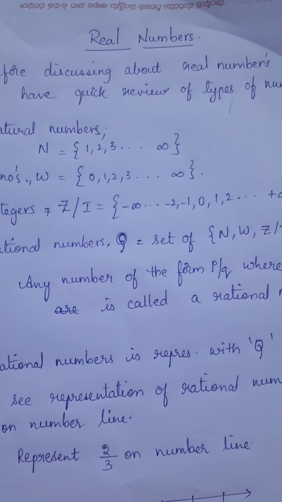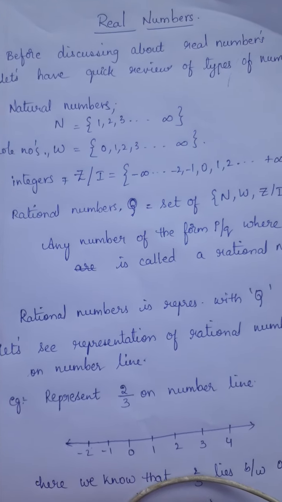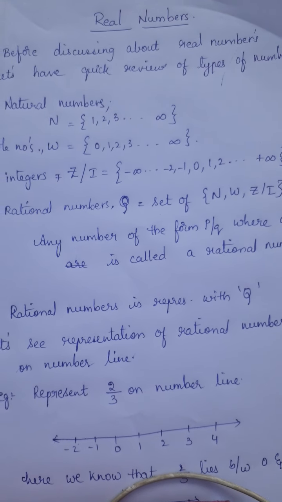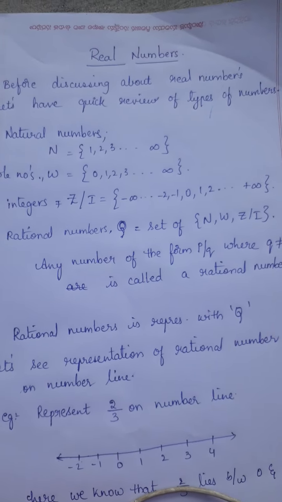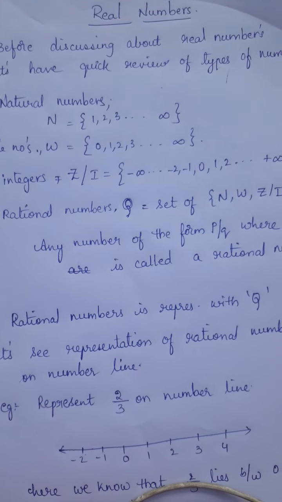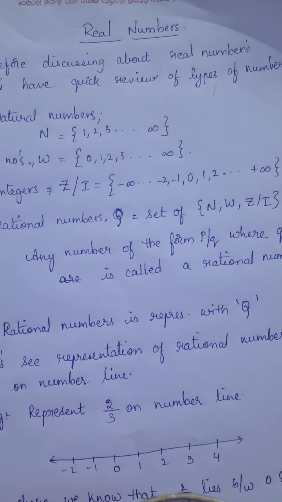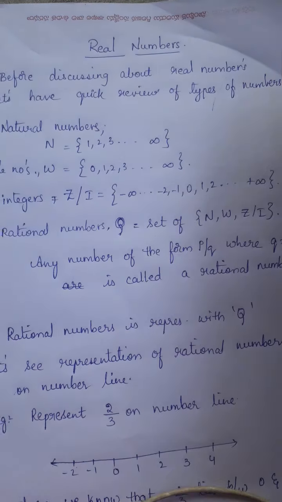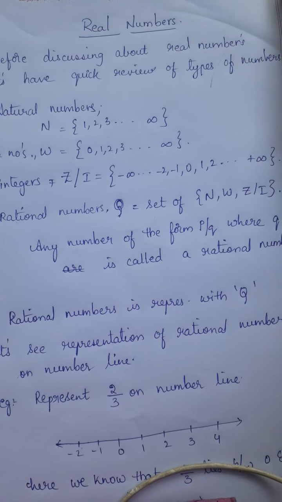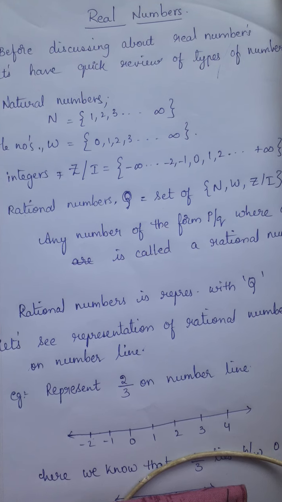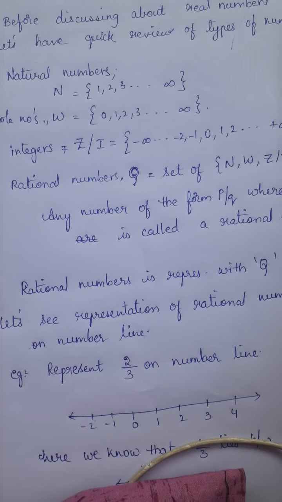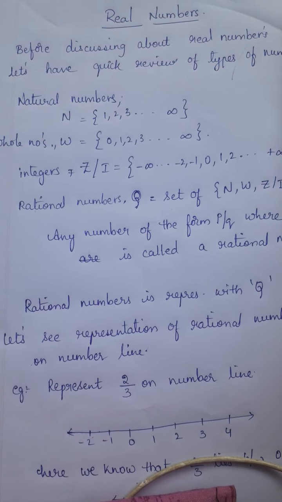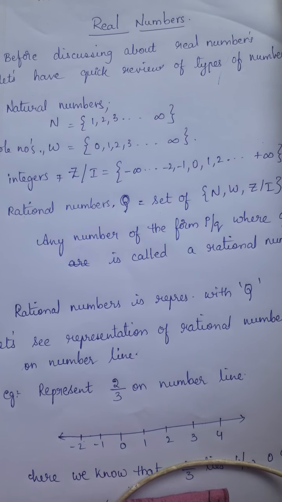So, let us come to the topic. Our first chapter in mathematics, paper 1, children from ninth standard, you have two papers, paper 1 and paper 2. So, the first chapter in mathematics, that is paper 1, real numbers. First chapter and it comes under paper 1. Real numbers. Now we are going to discuss the topic real numbers.